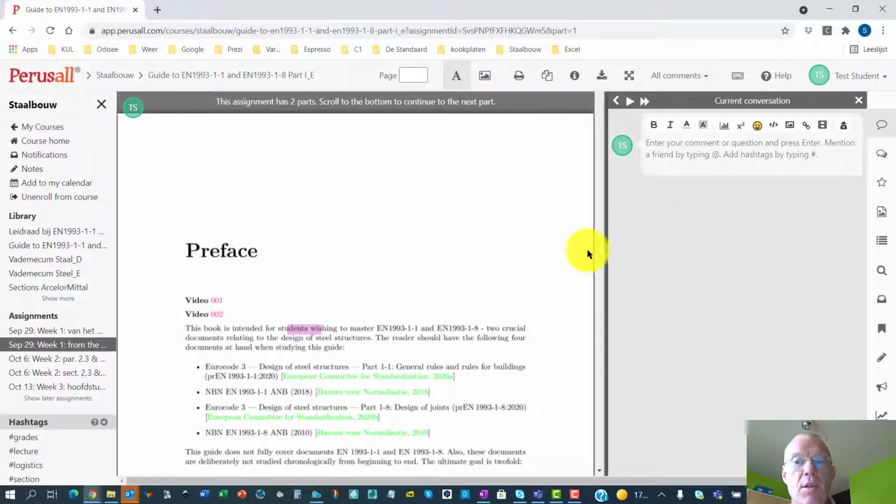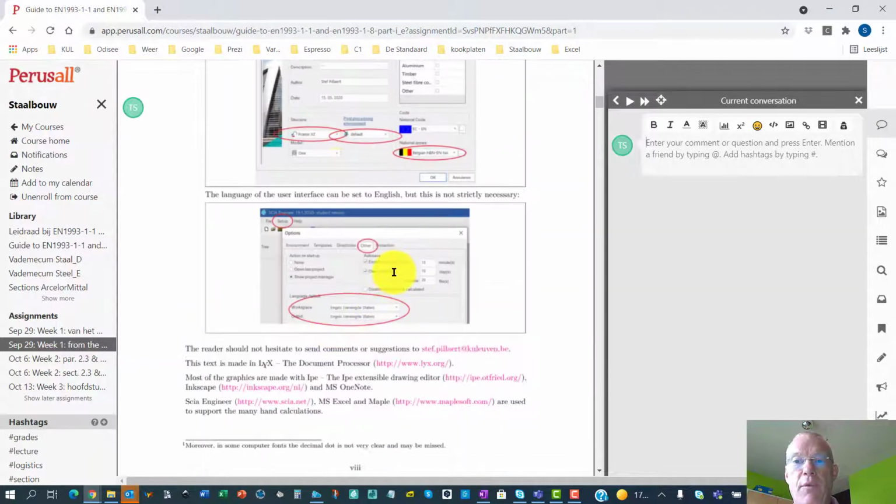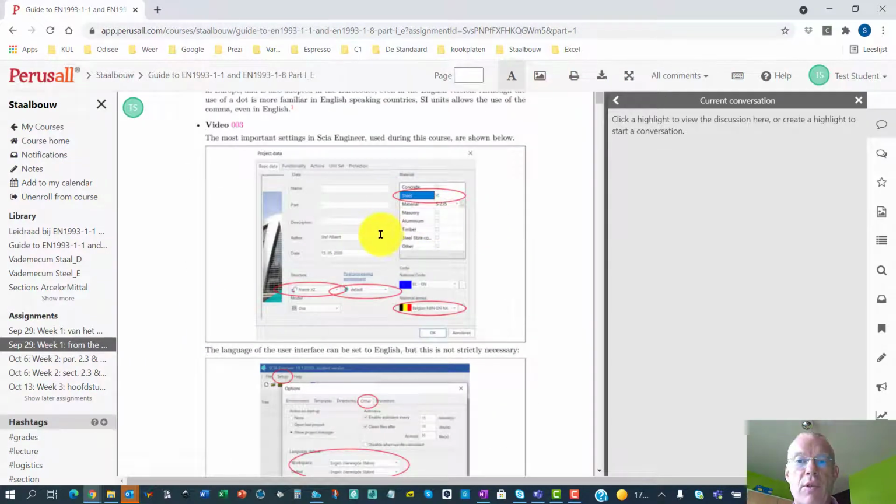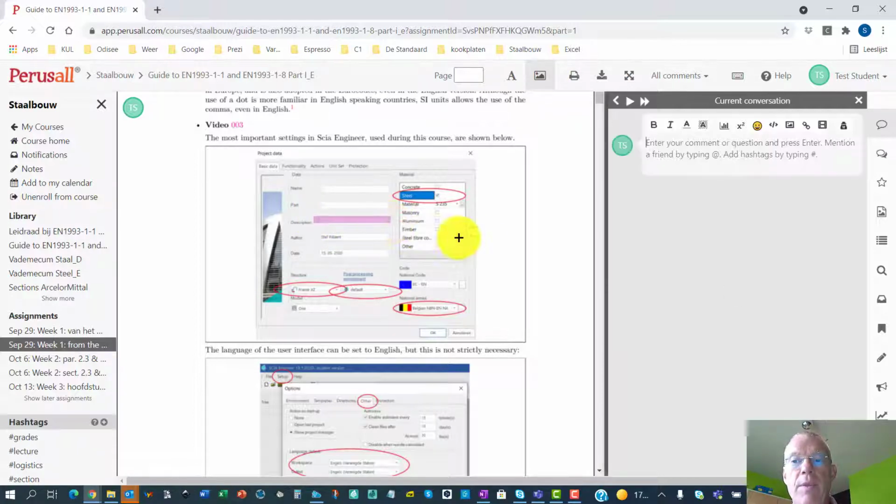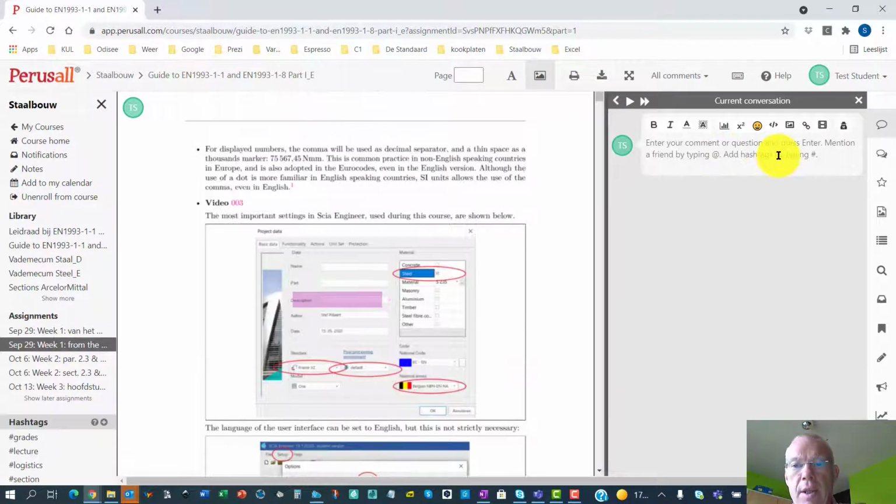Okay. It's not only possible to do this on a text basis, you can also do this on figures. For instance, if you want to ask a specific question about this part of the figure, then you have to use this button, annotate figure, and then you can select this part of the figure, and then the same principle. You ask a question, someone else can help you with this question, and so on. As you can see, you don't have to type in your questions.